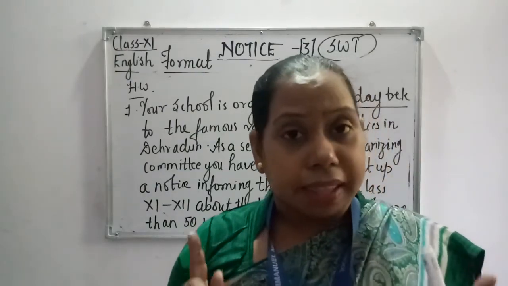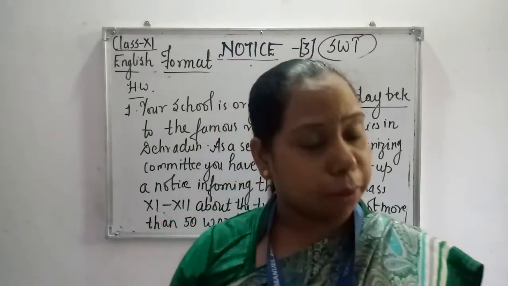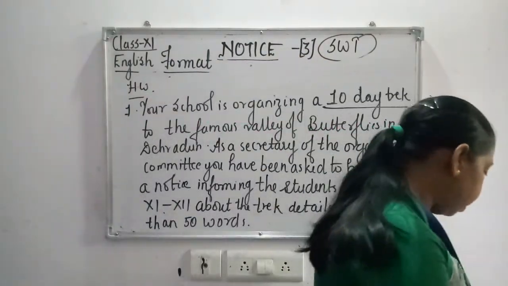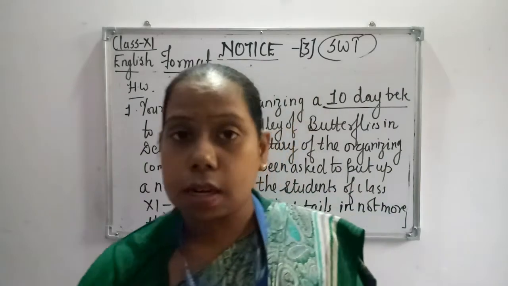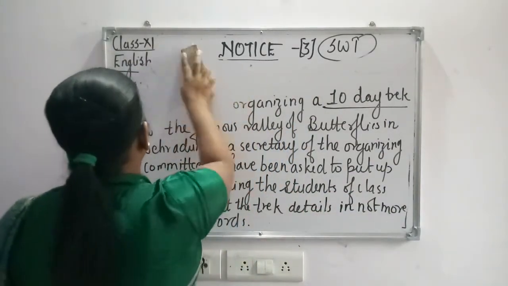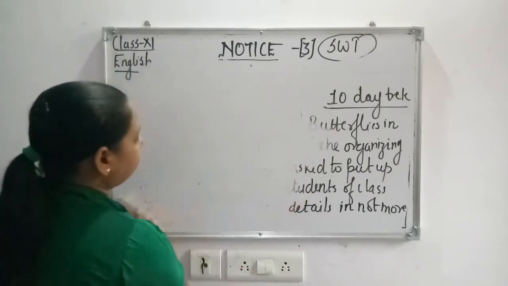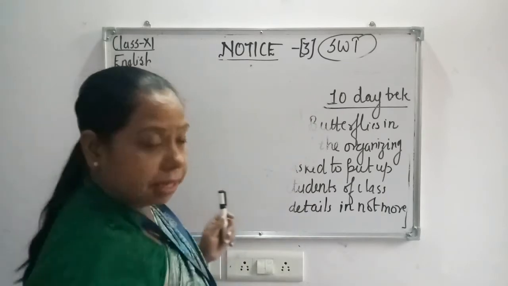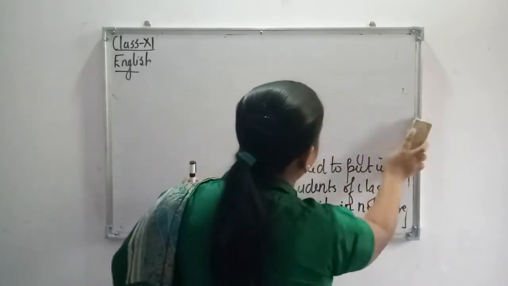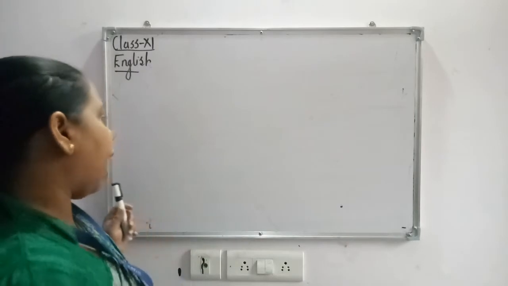Understood? So you should do this and send it to me, as you are already sending me the homework. Okay, my dear children. Now we are progressing to letters, and as I told you, in letters we have a lot of deleted portions. One of the important parts, the letter to editor, has already been deleted. So now we have other types of letters, that is placement order letter, cancellation letter, and other types.